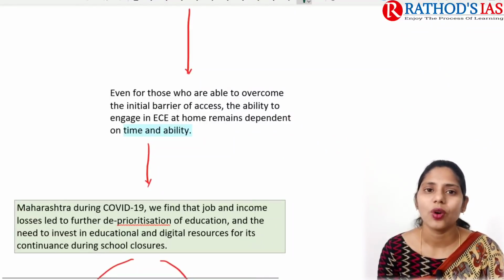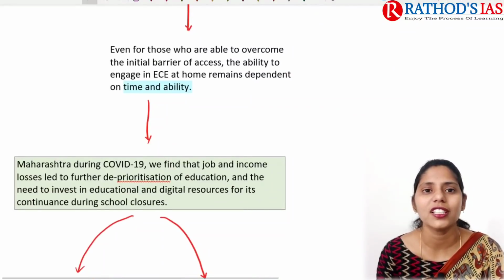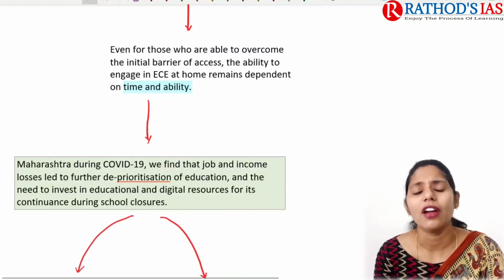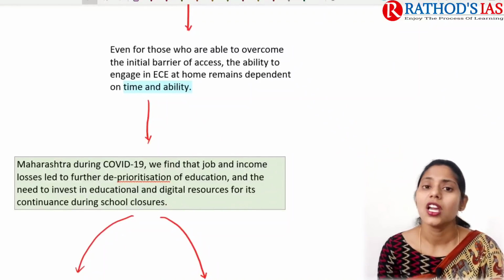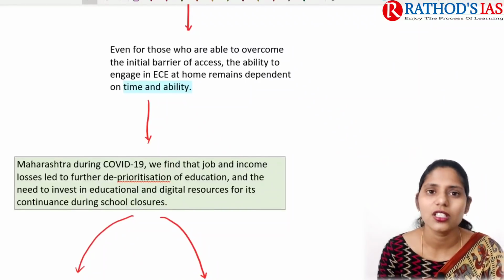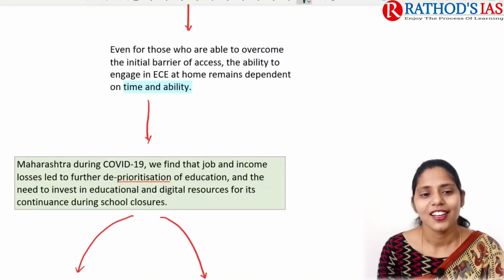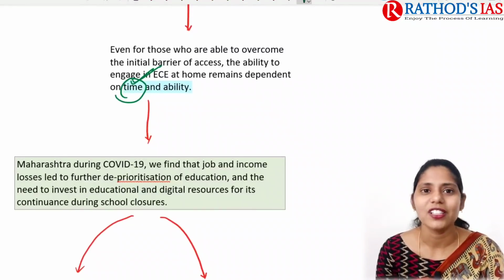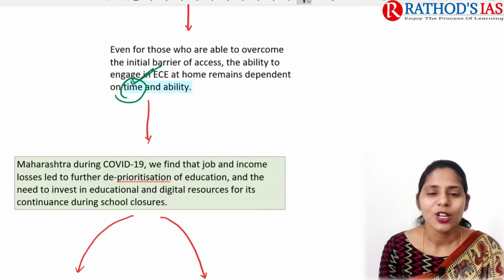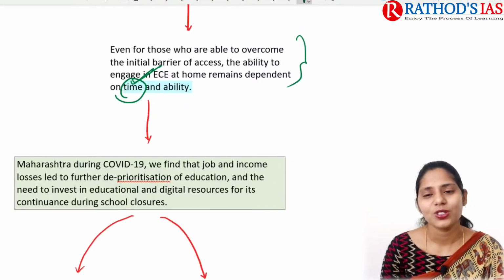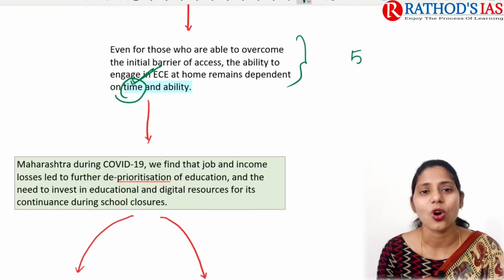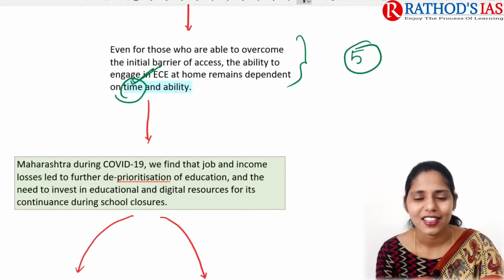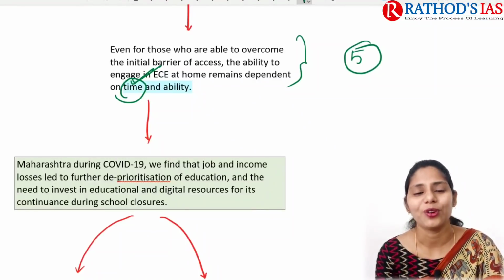And not only that, one important problem that we are facing in urban areas is, even if you have money, knowledge, and teaching skills, they do not have time, especially mothers like me. I'm not getting time to spend with my children, especially in their childhood care. Even if I get time, the children focus for not more than 5 minutes. So this is the bare fact I want to share with you.